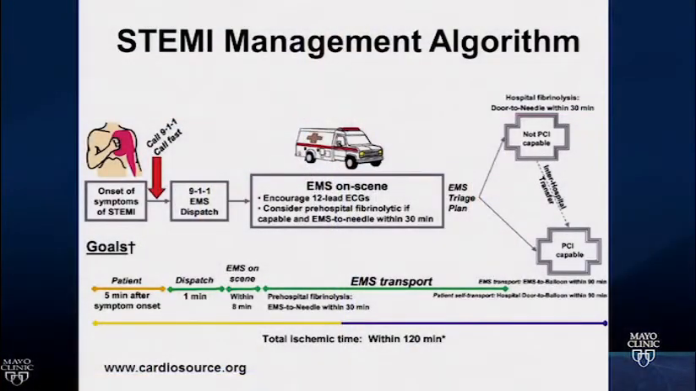The decision-making, the way that the questions come at you, are deciding whether to give lytics or to transfer, and that's based on the ischemic time. So first medical contact to balloon time to reperfusion of less than 120 minutes. So the 120-minute metric is where we might change our strategy, but the 30 minutes and 90 minutes are just going to be metrics that are goals for wherever you are and how you build your system.